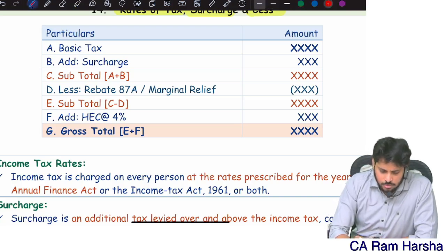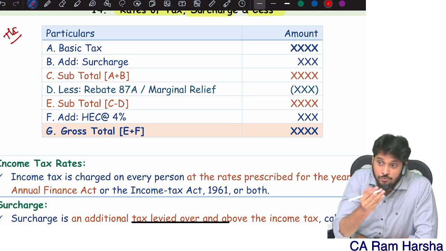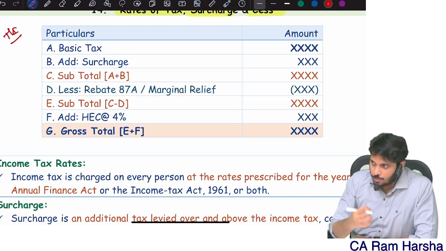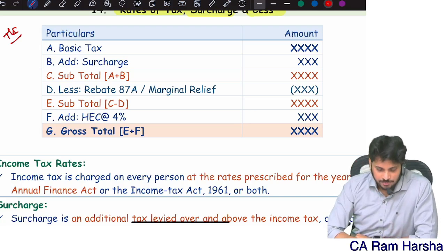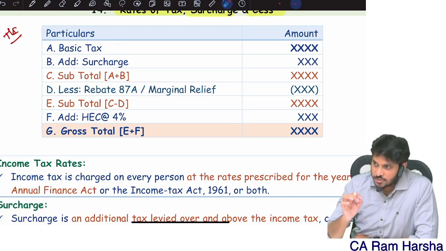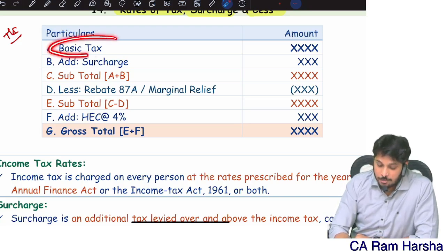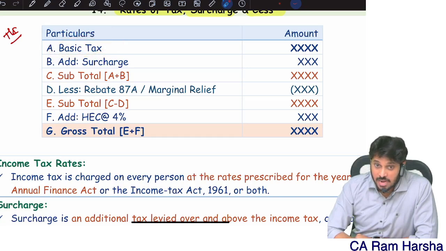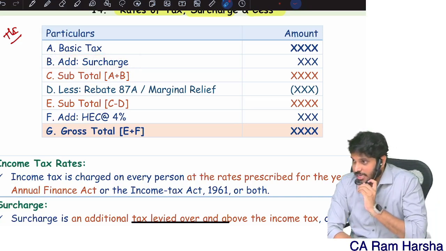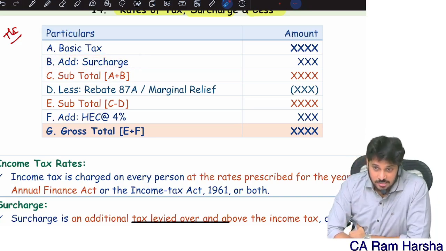In the exam, they will give you total income, for example, or sometimes you might have to compute total income. Tax is computed on total income. First you should compute basic tax. Then on the basic tax, if some conditions are satisfied, you should add surcharge.